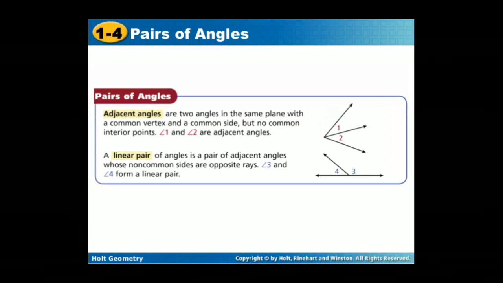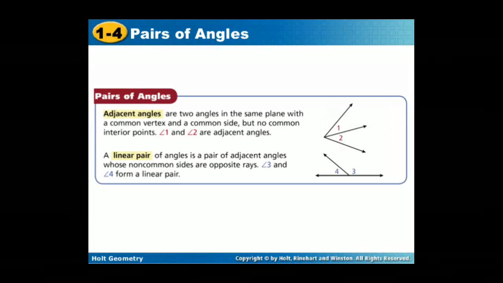That is, if I mark point A in angle 1, we can say point A is not in the interior of angle 2. If I mark a point A in the interior of angle 1, you can understand that the point A is not in the interior of angle 2. So they are adjacent. Next, linear pair. Here angle 4 and 3. Yes, both are adjacent angles. Not only that one. What is angle 4 plus angle 3?